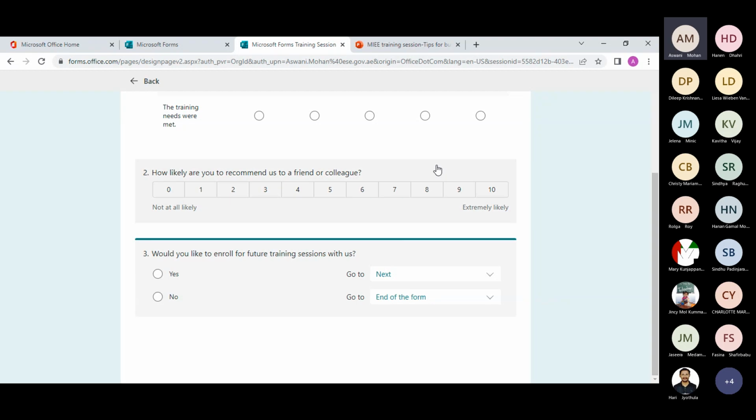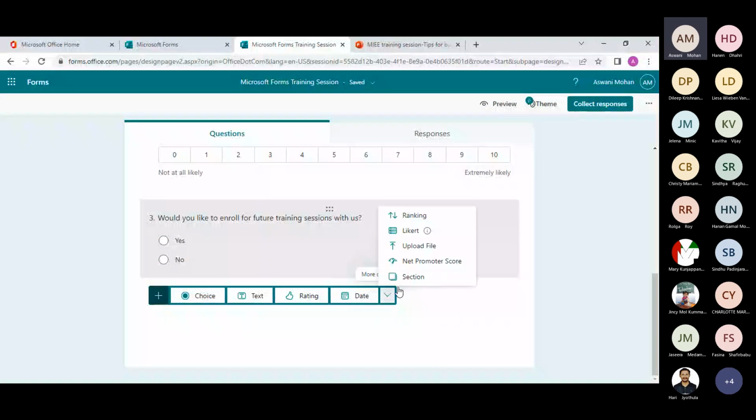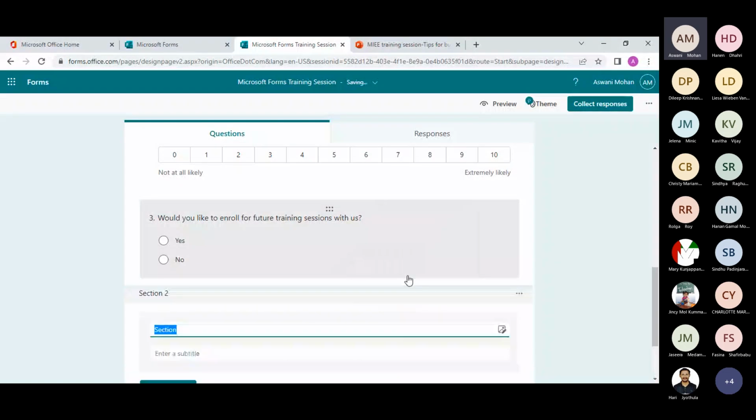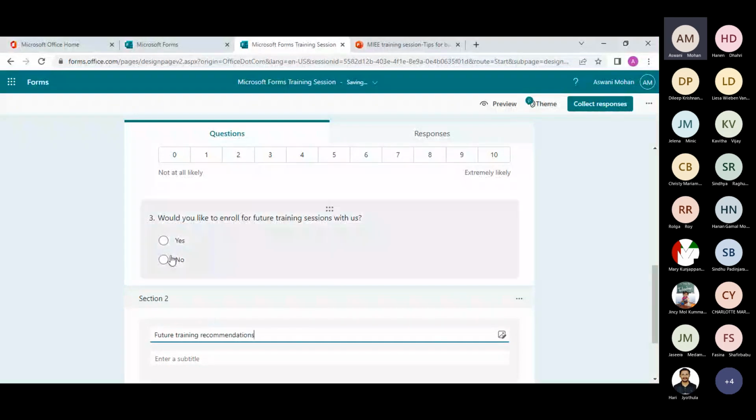And now I will add a section. Go to add new, and if you go to the more question tab, you will find sections. You will be asked to provide a section title. For this, I'm going to add the title as future training recommendations.